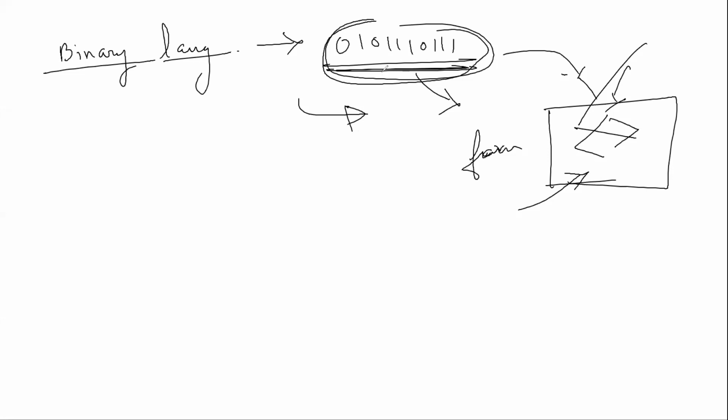So this 0101 is some kind of language which outer space somehow understands, and I don't know what used to happen. This was just about my curiosity.